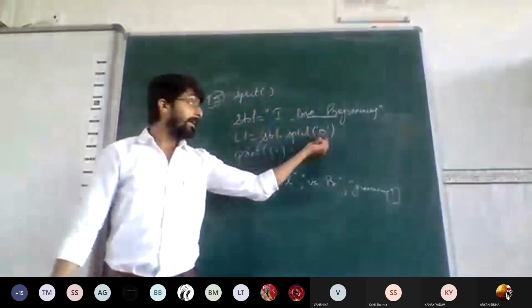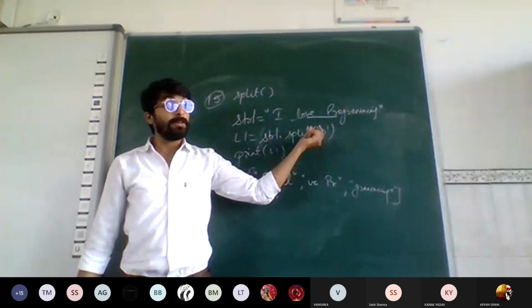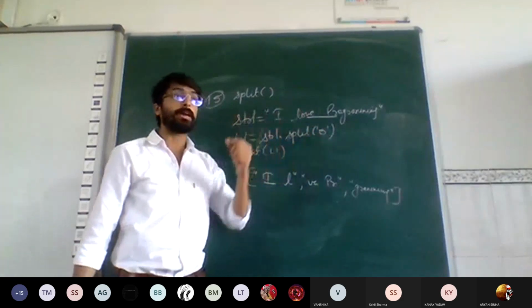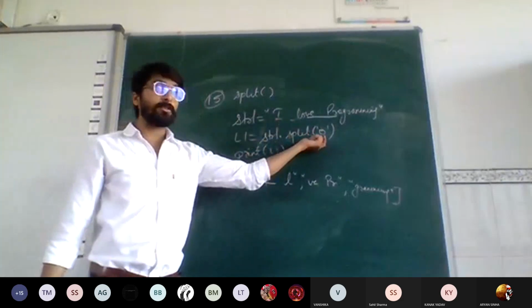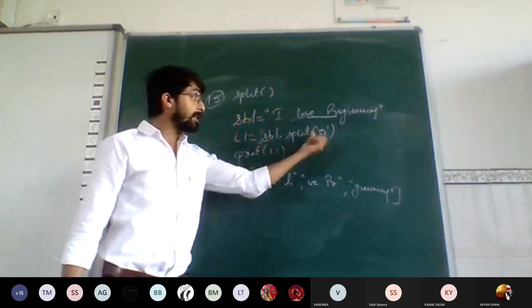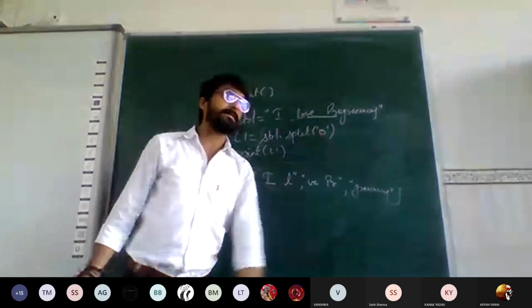So if we have a character as a parameter in this split function, we convert this string into values on behalf of that particular character. So we started searching from the very first character. We are searching for what? We are searching for o. As soon as it finds o, it will stop there. Before that, it will create an element. After that it will start again, and until the next o is found, again the next element. And last.